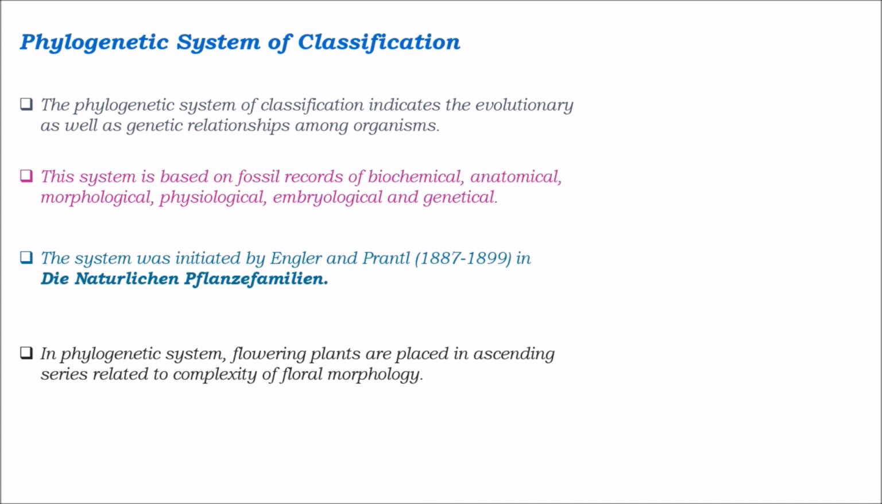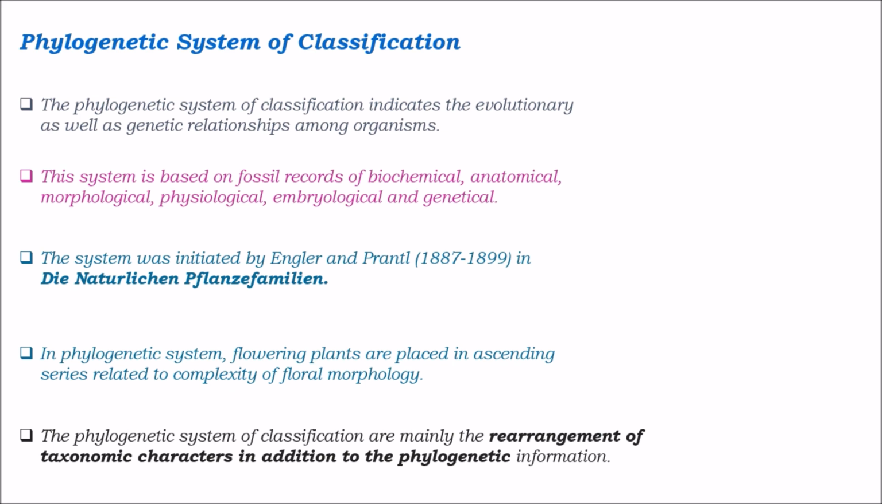The phylogenetic system was initiated by Engler and Prantl, which was given in the book Die Natürlichen Pflanzenfamilien, and this system is based on fossil records of biochemical, anatomical, morphological, physiological, embryological and genetical concepts. The phylogenetic system of classification is mainly the rearrangement of taxonomic characters in addition to the phylogenetic information.